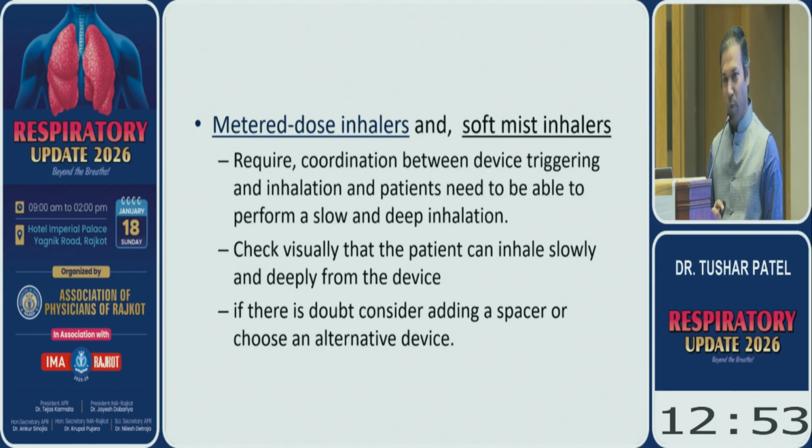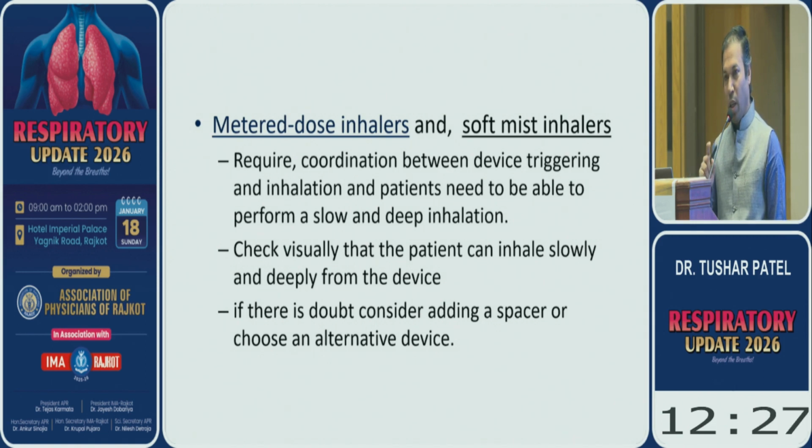Second is the metered dose inhaler or soft mist inhaler. It requires coordination of device triggering and inhalation. So once triggered, the patient has to inhale, and at the same time slow and deep inhalation is required. Check visually that the patient can inhale slowly and deeply from the device.